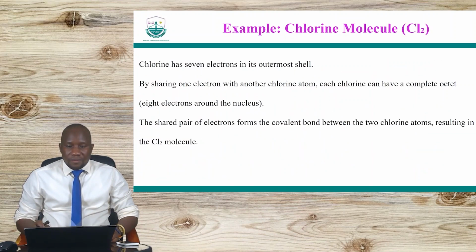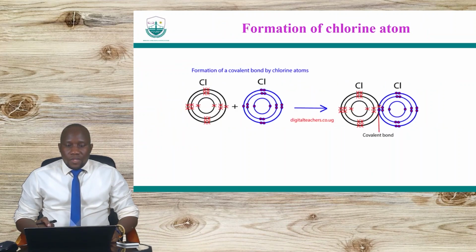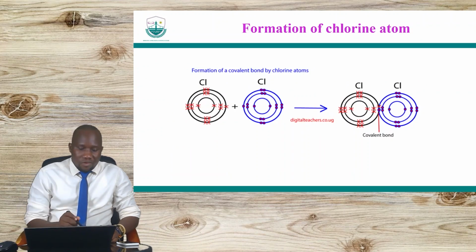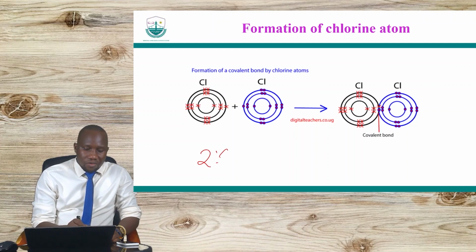It's about sharing. It's the same thing that happened with the chlorine molecule. When they share, they attain the electronic configuration of noble gases and they become stable. So we already saw that with chlorine, you have a configuration of this.